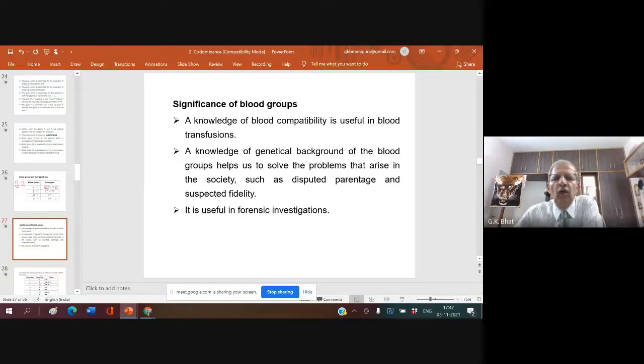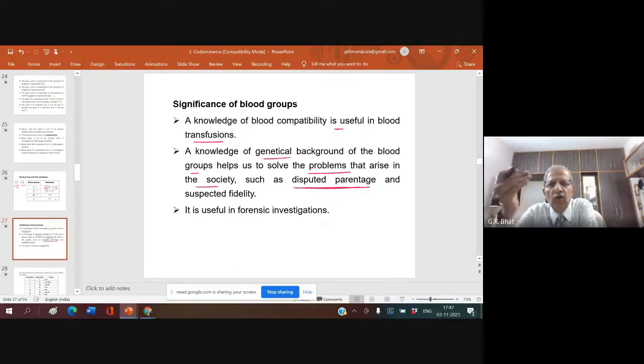The knowledge of blood compatibility is useful in blood transfusion. A knowledge of the genetical background of the blood group helps us to solve problems that arise in society, such as disputed parentage. Disputed parentage means many times the doubt arises, who is the real mother of the baby? Many times in hospitals, babies get mixed up, maybe exchanged.